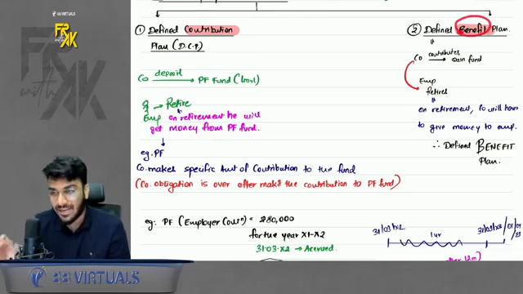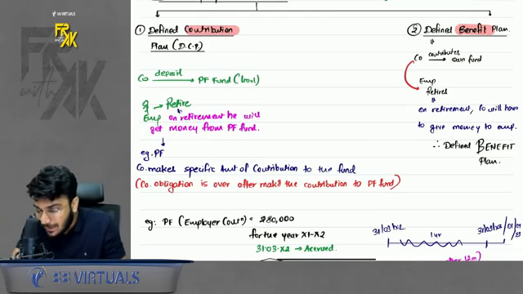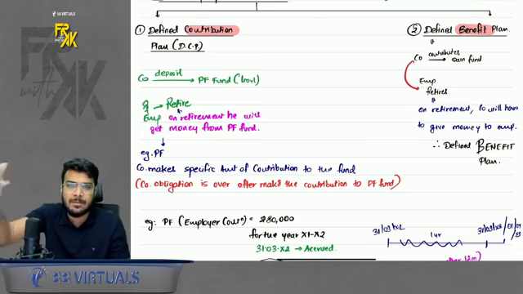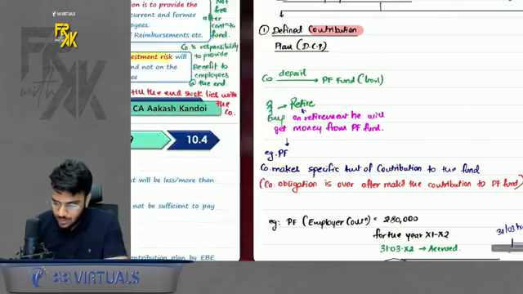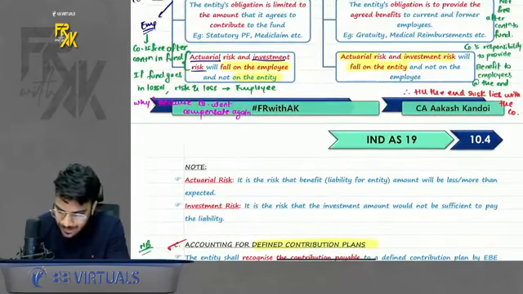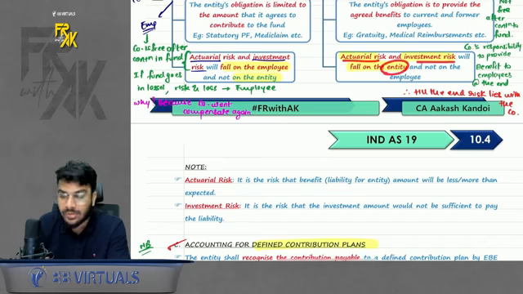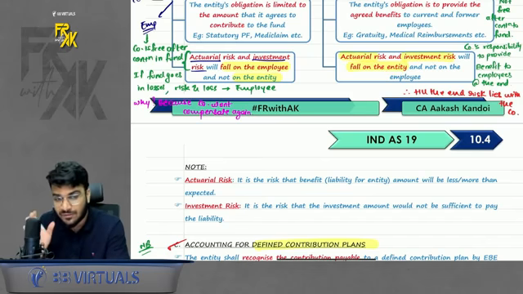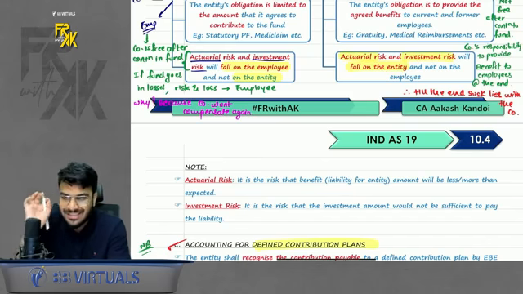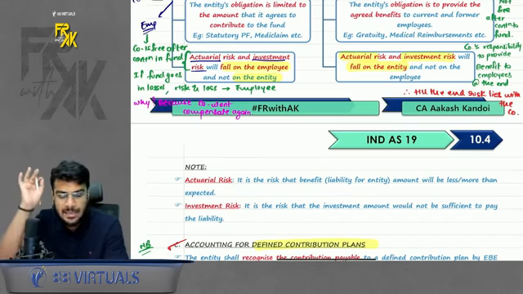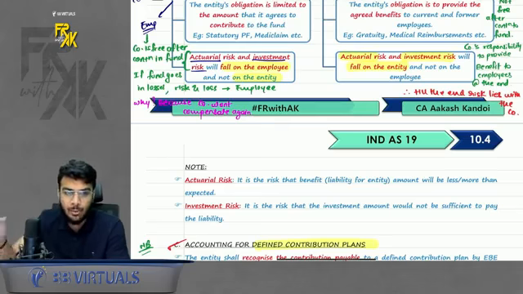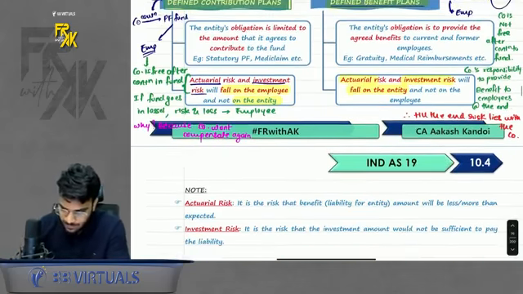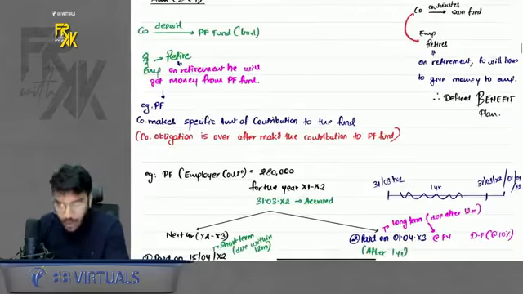That is why defined benefit plan. Here, the liability to provide the benefit lies on the company. Okay, so here we can say the actuarial risk and investment risk is on the company. Why is it on the company? Because if the fund goes bankrupt, employee can reach out to the company. It is the company's responsibility to make the payment to the employee on retirement year. Okay, do remember that. Okay, now how to account for this?